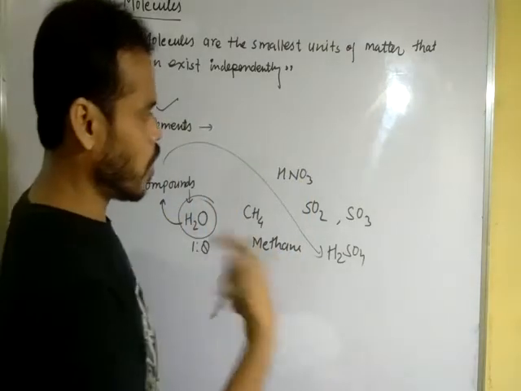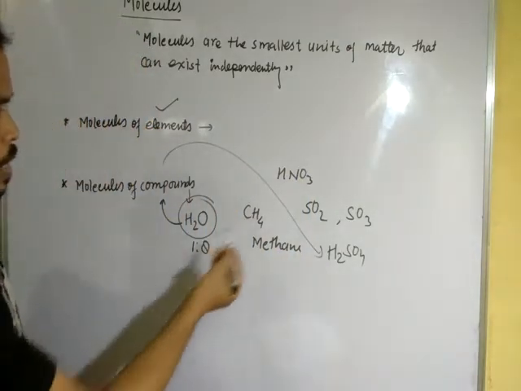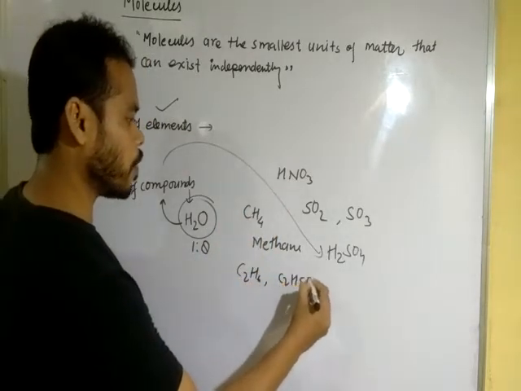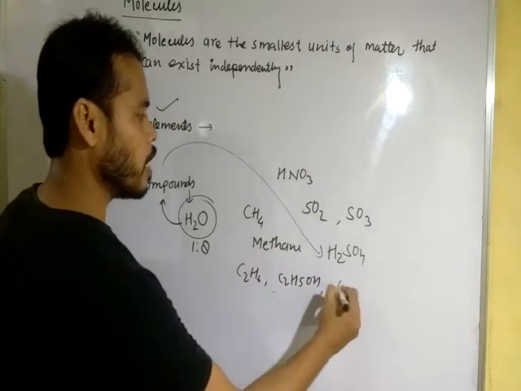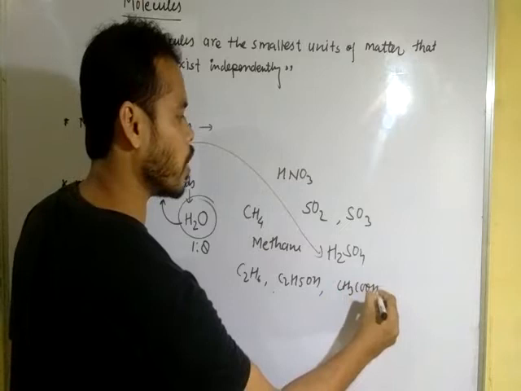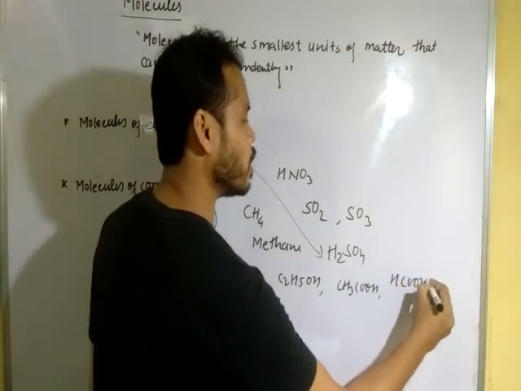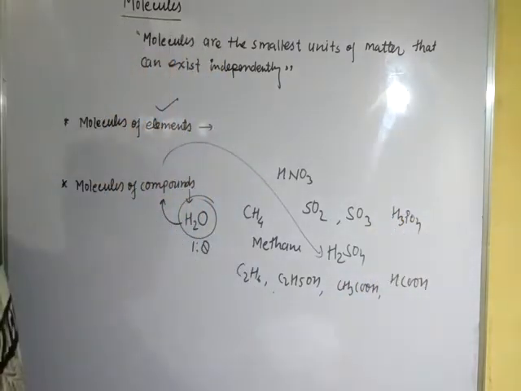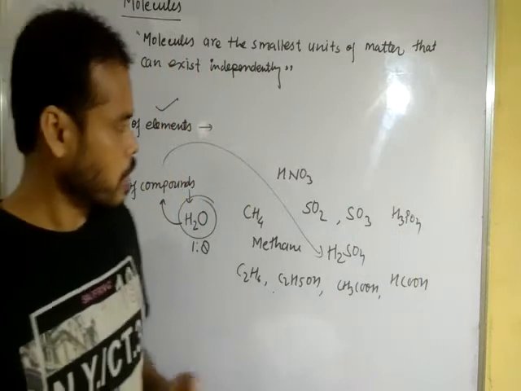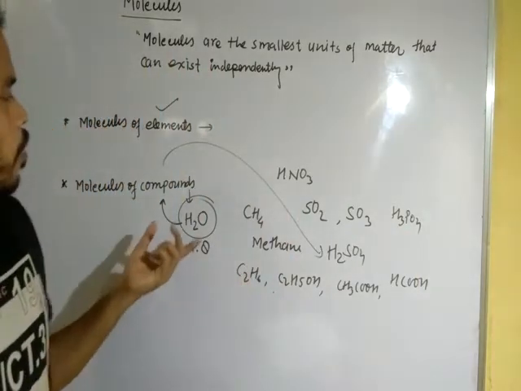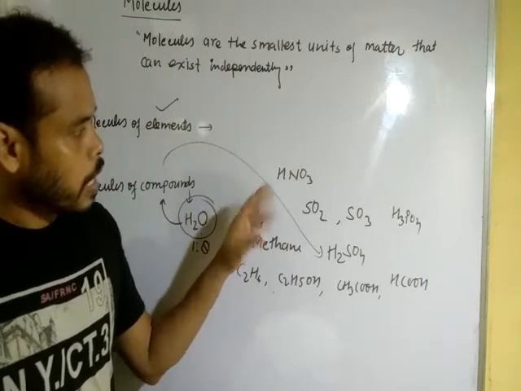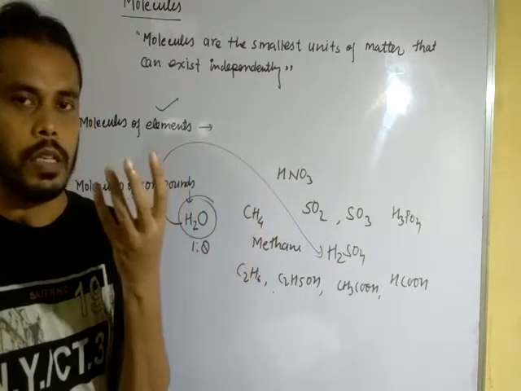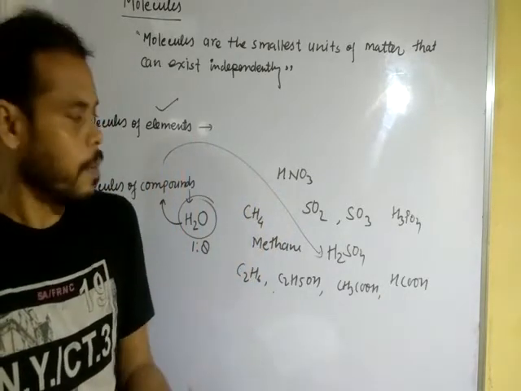We have lots of compounds, like methane, ethane C2H6, C2H5OH ethyl alcohol, acetic acid CH3COOH, formic acid, phosphoric acid H3PO4, etc. In these compounds you can see that different kinds of atoms combine in a fixed ratio to form a molecule of that compound.